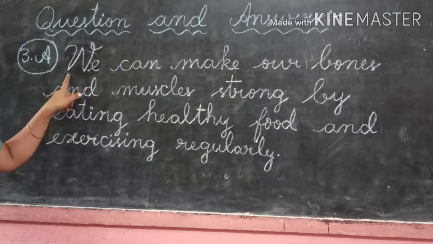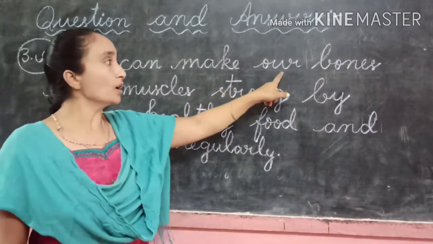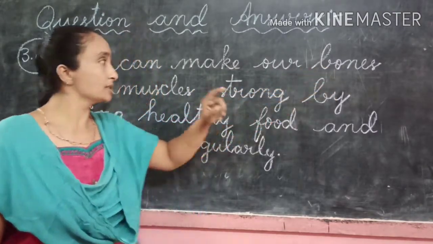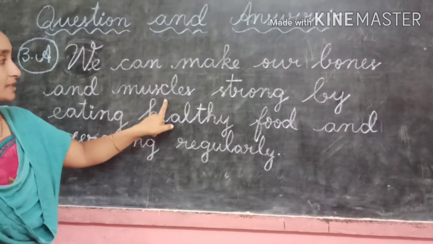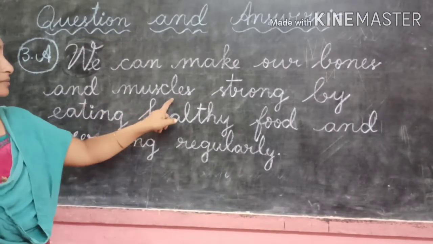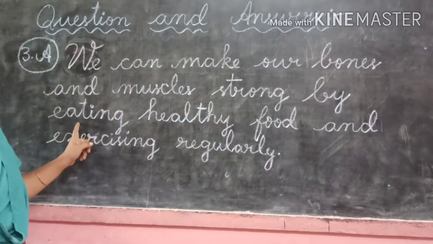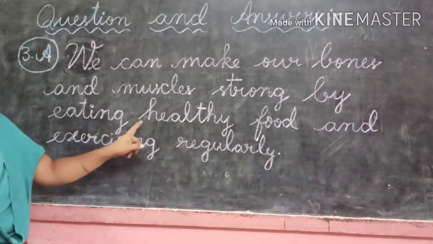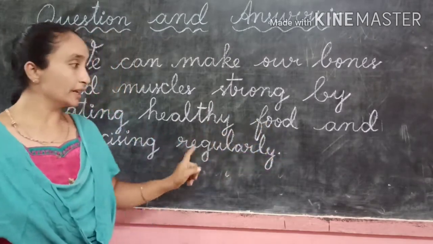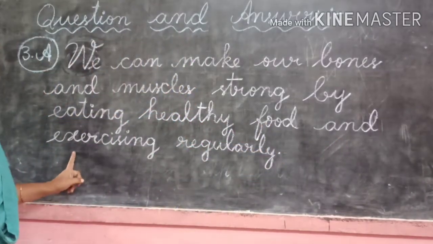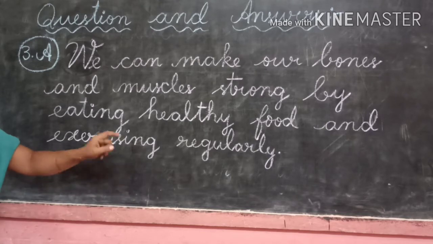We, first letter with a capital. We can make our bones and muscles strong by eating healthy food and exercising regularly.